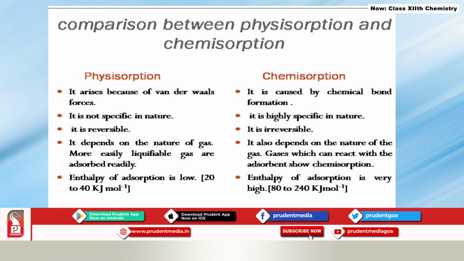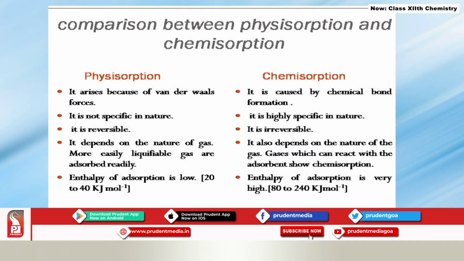Physisorption is not specific in nature, whereas chemisorption is highly specific in nature. Physisorption is reversible, whereas chemisorption is irreversible, because in chemisorption chemical bonds are involved. Once chemisorption takes place, it cannot be reversed back. Physisorption depends on the nature of the gas, and chemisorption also depends on the nature of the gas. In physisorption, more liquefiable gases are readily adsorbed, whereas in chemisorption the more reactive substances or gases are readily adsorbed.